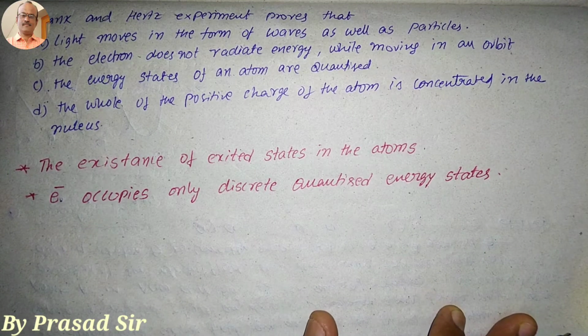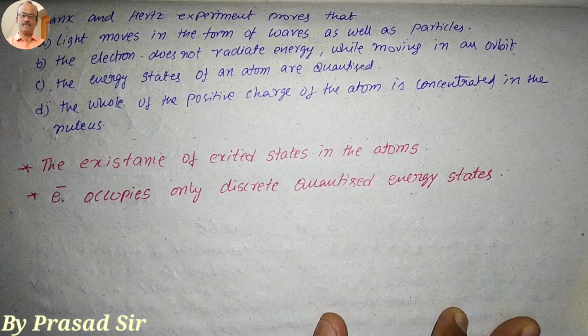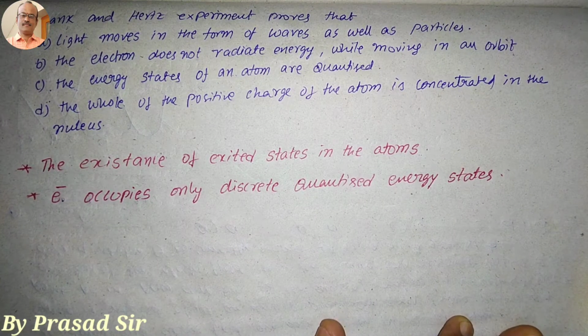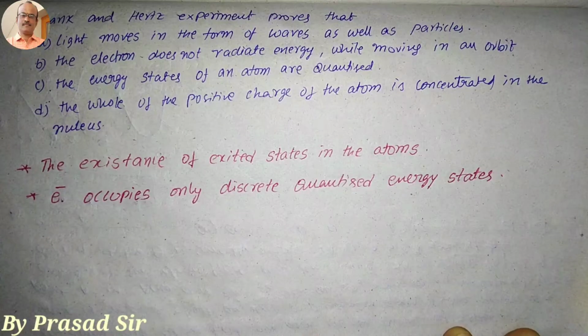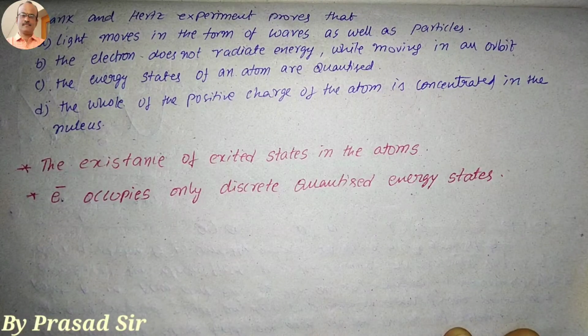Now the question number 21. Frank and Hertz experiments prove that. Option A is given: light moves in the form of waves as well as particles. B. The electron does not radiate energy while moving in an orbit. C. The energy states of an atom are quantized. D. The whole of the positive charge of the atom is concentrated in the nucleus. So which option is correct for the Frank and Hertz experiment?